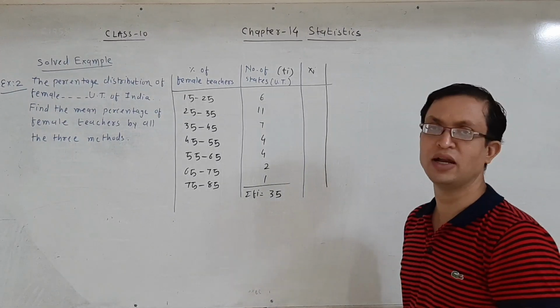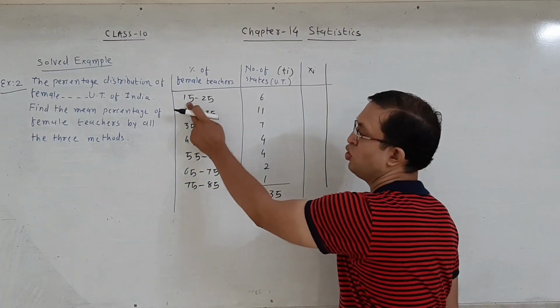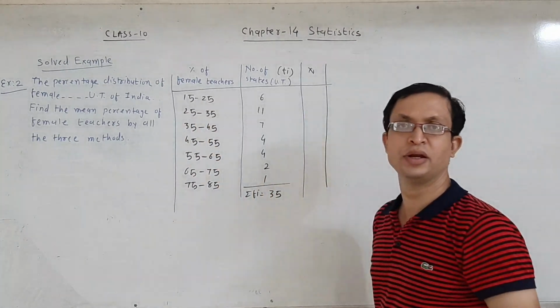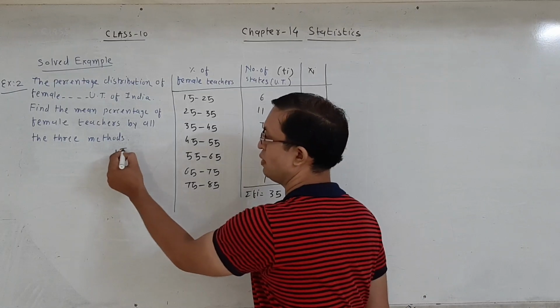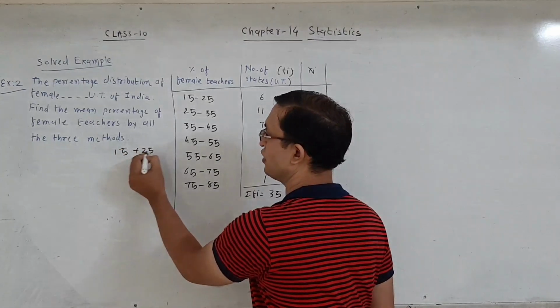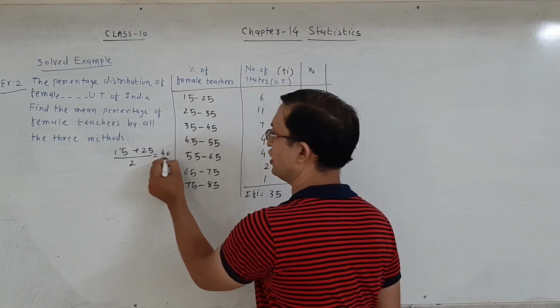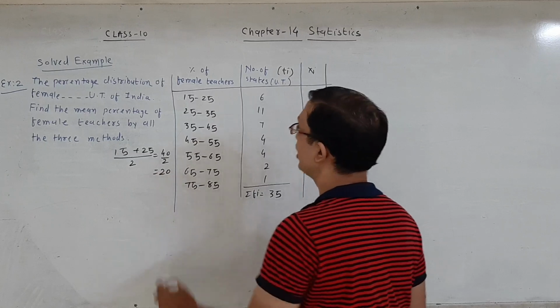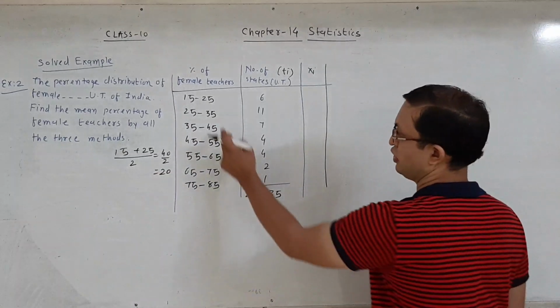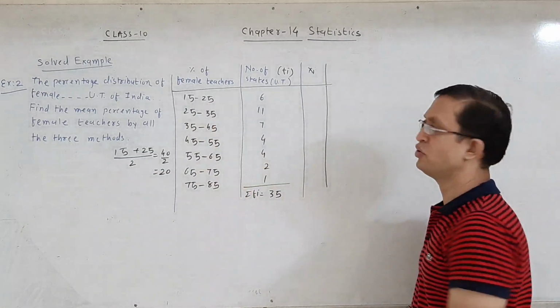How to find the mid value? Mid value is lower limit plus upper limit divided by 2. Lower limit is 15, upper limit is 25. Addition of the two numbers is 40, divided by 2. Therefore, xi is equal to 20 for class 15 to 25.